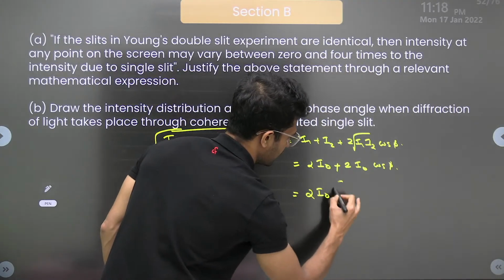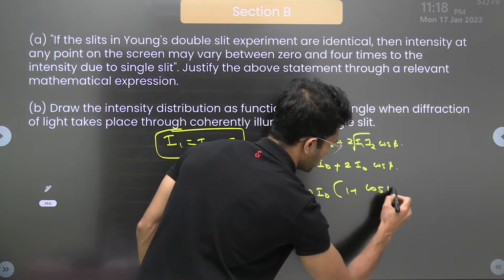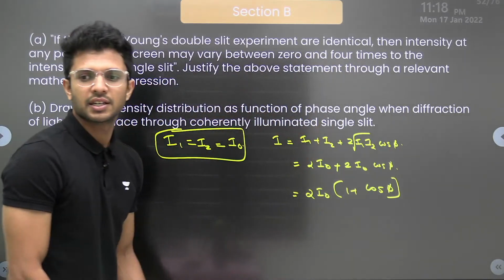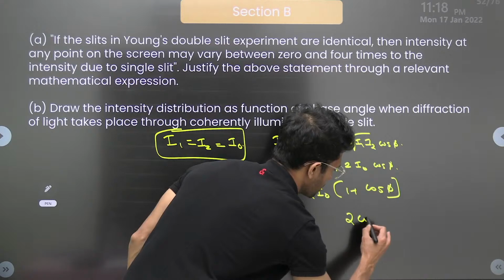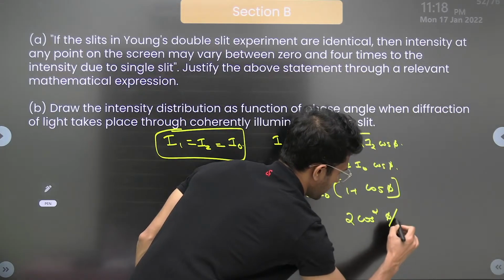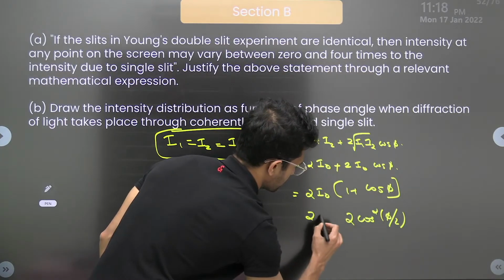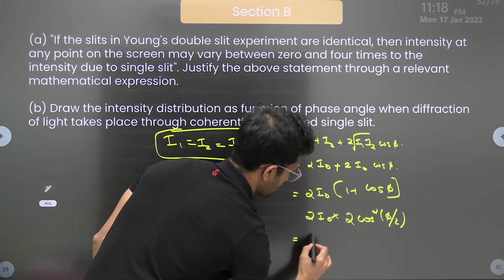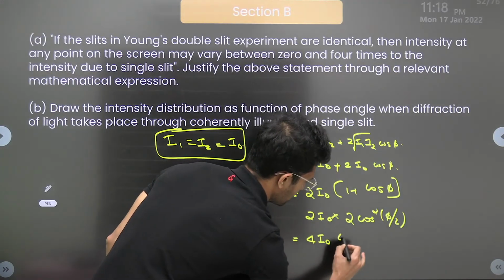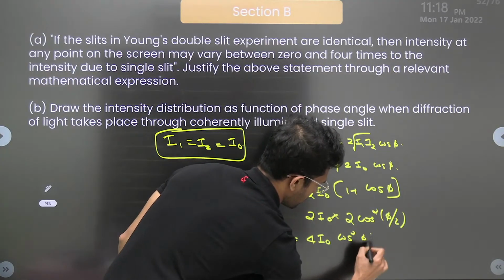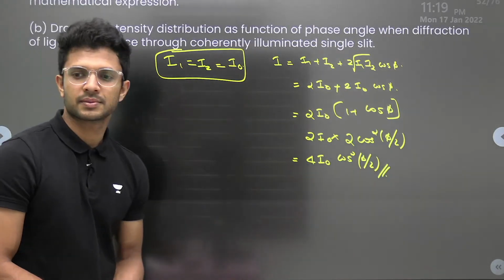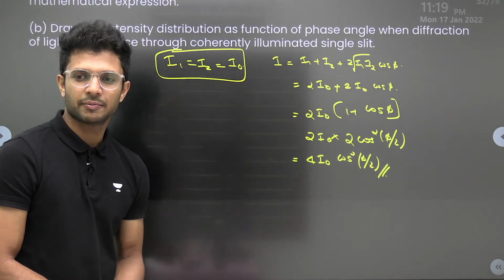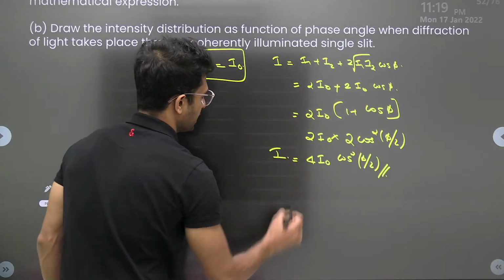You can take 2 I naught as common, so it is 1 plus cos phi. Isn't it, my children? 1 plus cos phi is 2 cos square phi by 2. So this is 2 I naught times 2 cos square phi by 2, which is 4 I naught cos square phi by 2. Is it fine? This is the formula for net intensity.